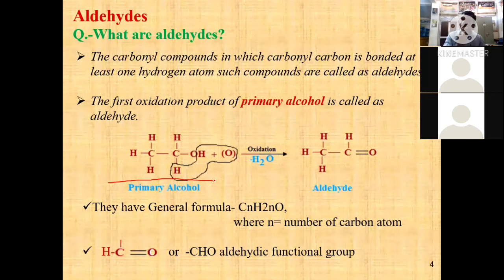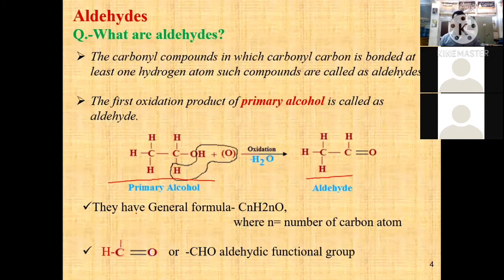On oxidation with various oxidizing agents, the primary alcohol gives an aldehyde. Therefore, the statement says aldehyde is the first oxidation product of primary alcohol.